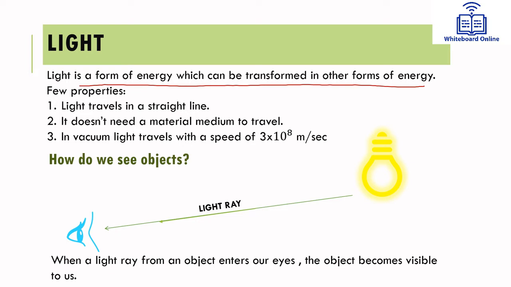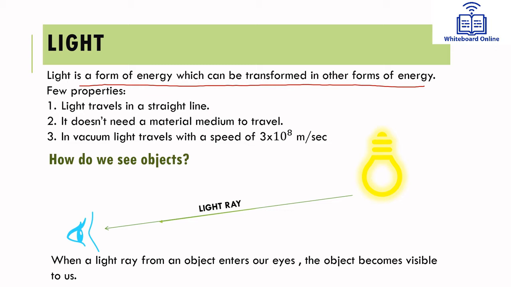A very simple example is a plant. A plant uses light energy from the sun for photosynthesis and prepares its food. Similarly, we humans also use this energy. How do we use it? We have solar panels, solar cells, solar cookers. We store this energy and then convert it into the desired form of energy. Like through solar cells, we change it into electrical energy and run our home appliances. Therefore, light is a kind of energy which can be converted into other forms of energy for more usage.